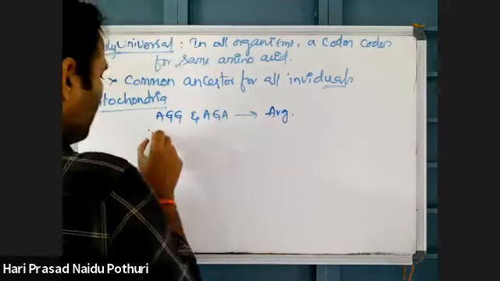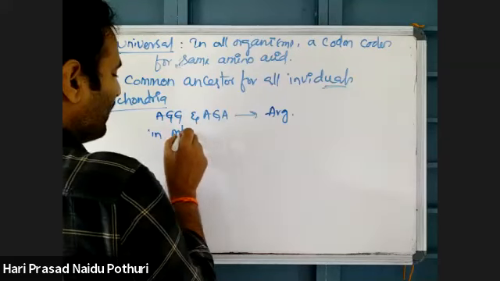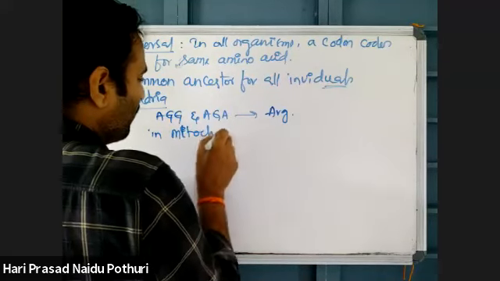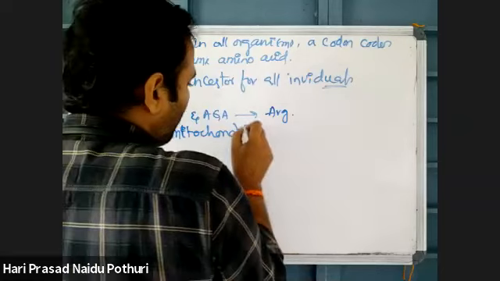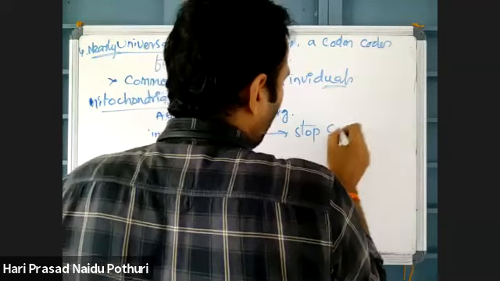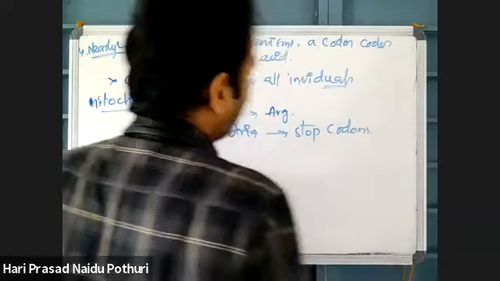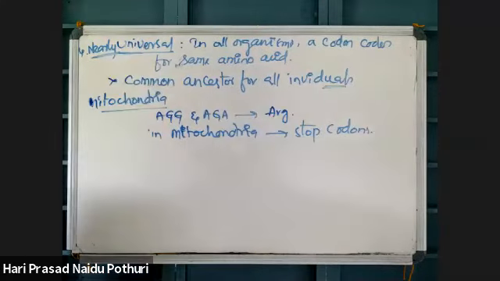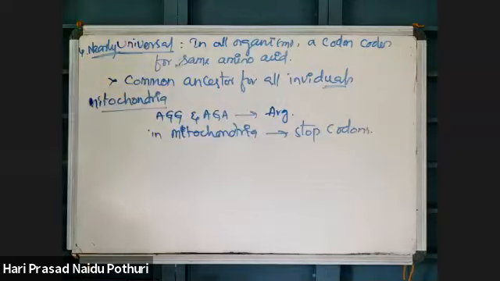But in mitochondria, they act as stop codons. That's why genetic code is said to be nearly universal. Actually, it is universal, but small exceptions are there.